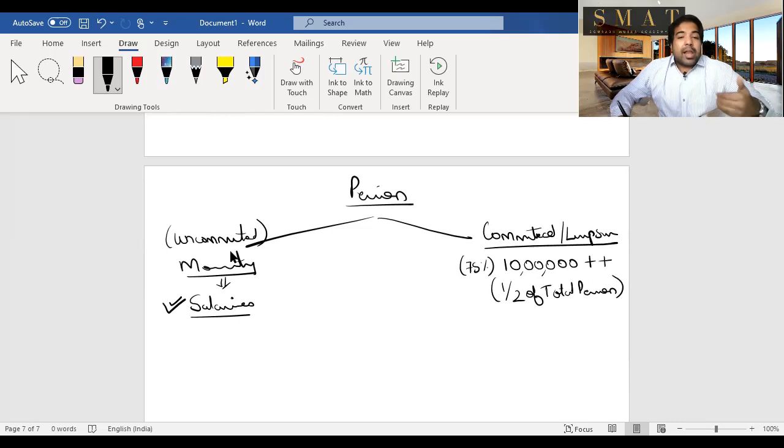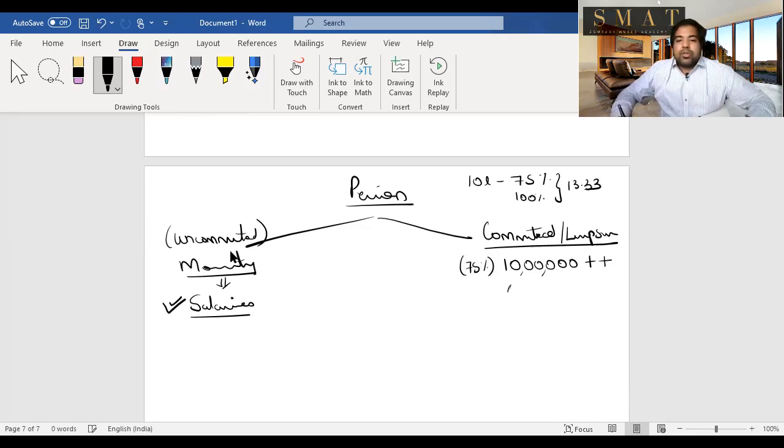But guys, how do you calculate total pension? If 10 lakhs is 75%, what is 100%? That's how we'll calculate it. So 100 into 10 divided by 75, so that is 13.33. So 13 lakh 33,000 divided by 2. So 6,66,667 is the exemption. Again, I repeat, half of the total pension will be the exemption.